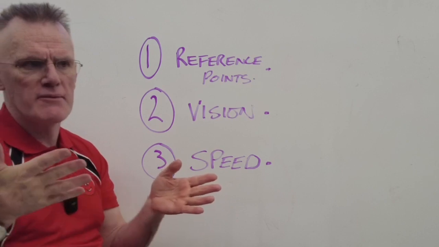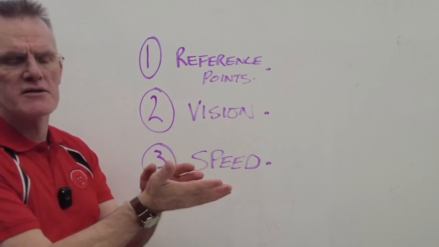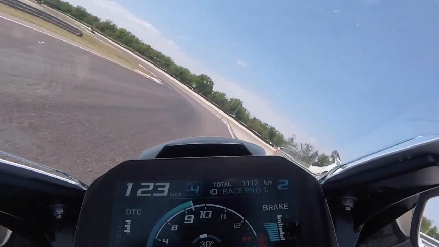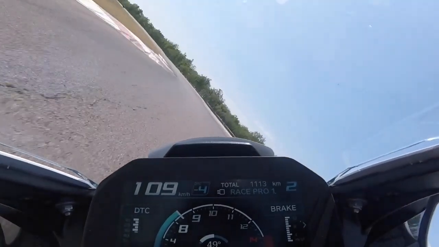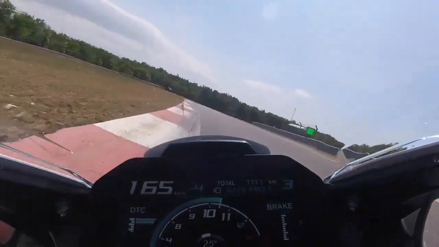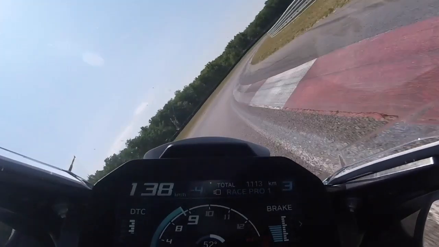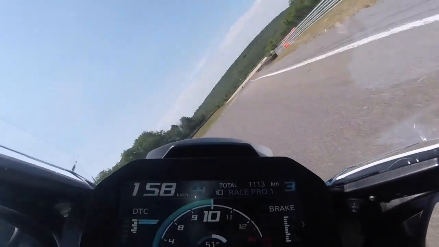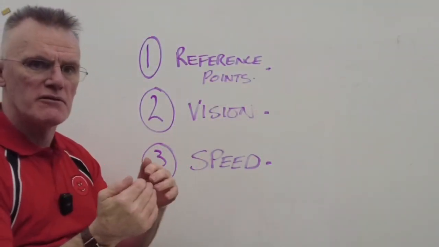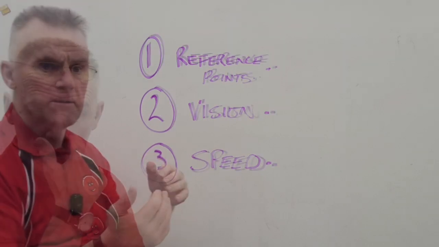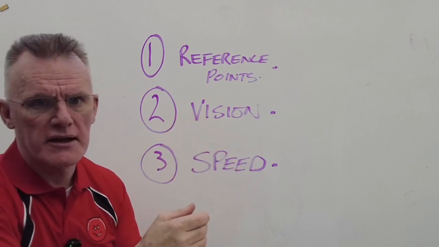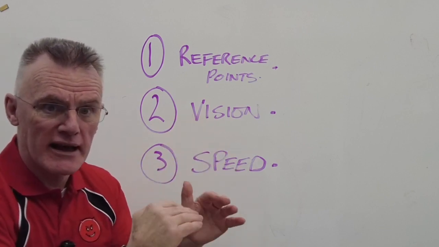It's sometimes more natural. If you go into a corner with a bit of pace, you tend to get naturally sort of pushed out wide. Now that is often where you may need to go. Whereas if you're driving slowly and you arrive at, say, the apex of a corner and you need to drift out, you have to almost sit the bike up and drive out there. Whereas if you're carrying more pace around the corner, the radius starts to become a much more natural kind of shape. So if you think of it along the lines of speed can sometimes be your friend, and not to panic and overreact. So if you think about reference points, vision, speed as the three primary things, and then the caveat to that, speed can help.